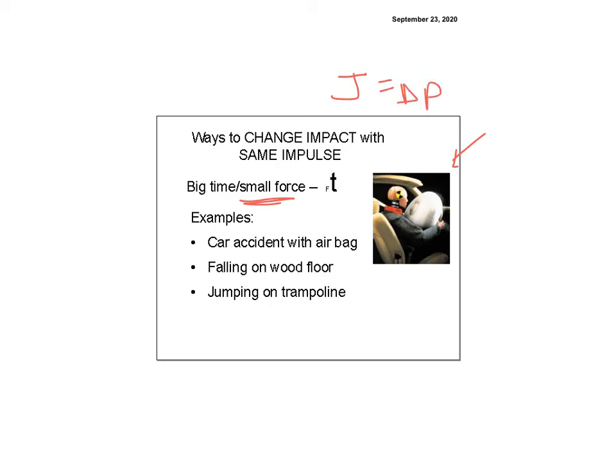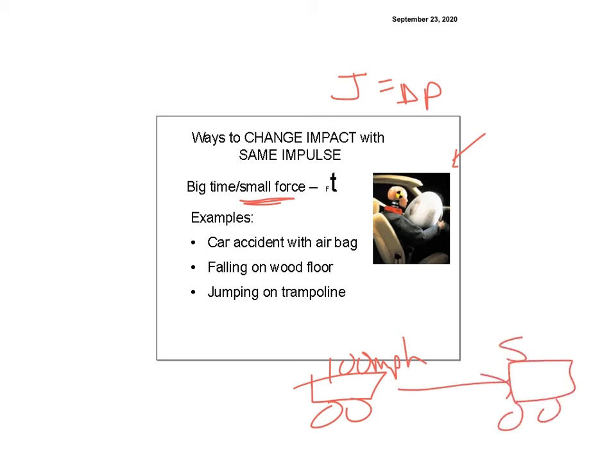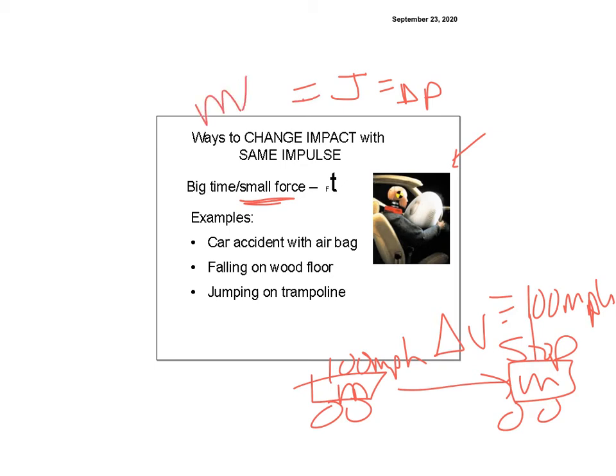I've got a car going 100 miles per hour, and then all of a sudden my car is going to stop. It's got the same mass. It's got a change in V of 100 miles per hour, negative, but it's still changing by 100 miles per hour. So my J, remember, is m delta V. No matter what I do, the car is going to stop. But I don't want to die.